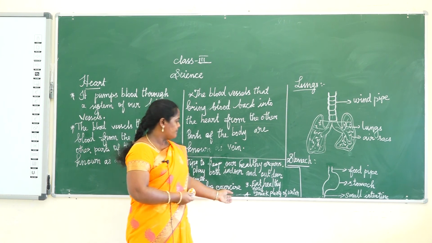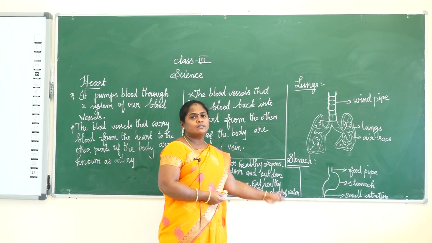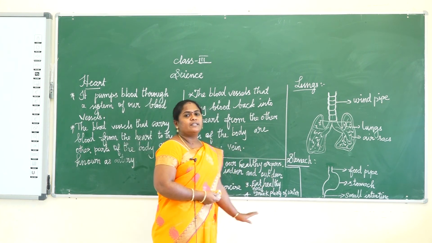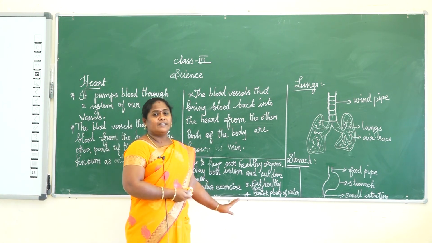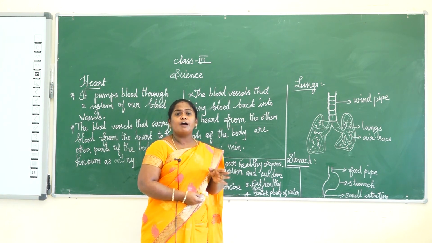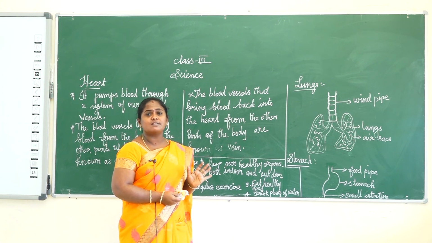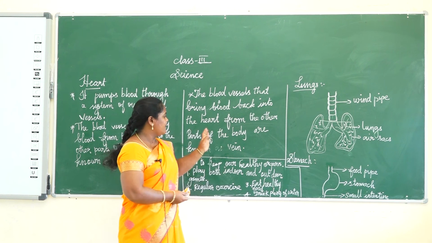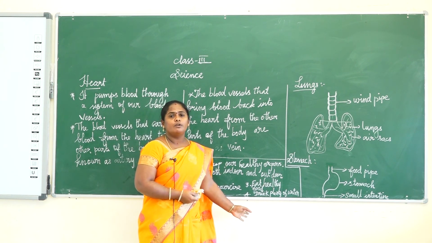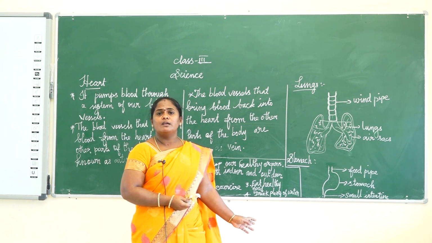Drink plenty of water, and take enough rest and sleep, 8 hours in a day. If you follow these tips, we can keep our organs healthy.